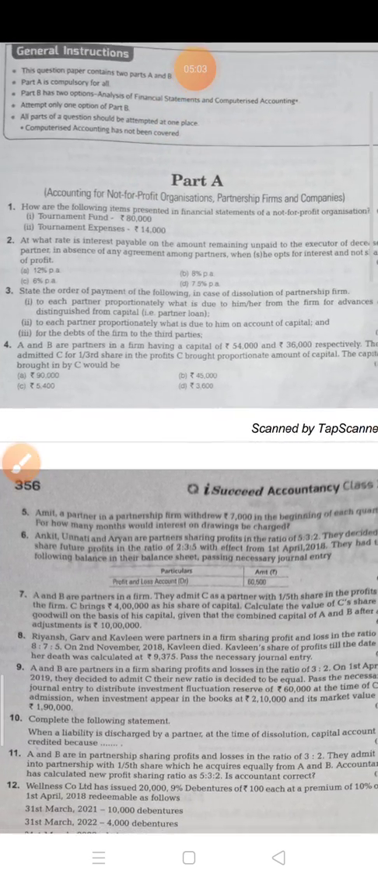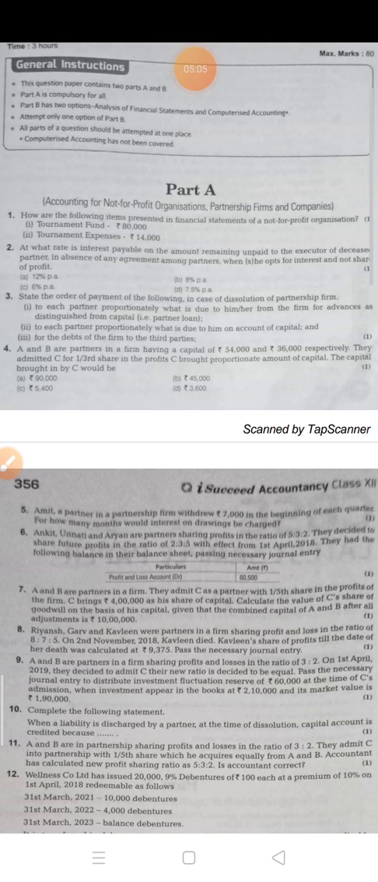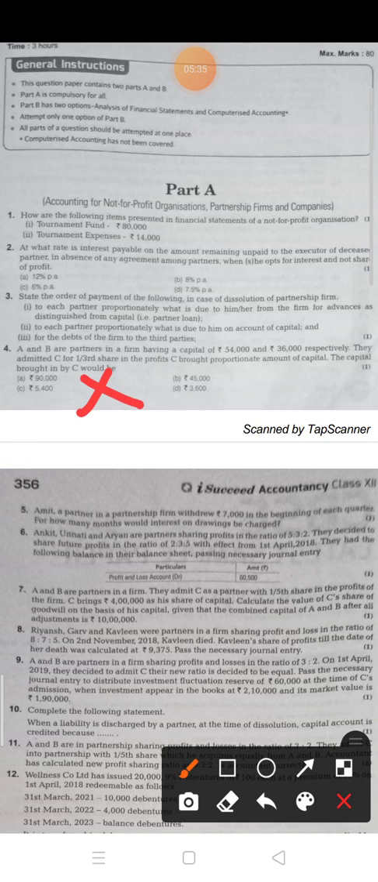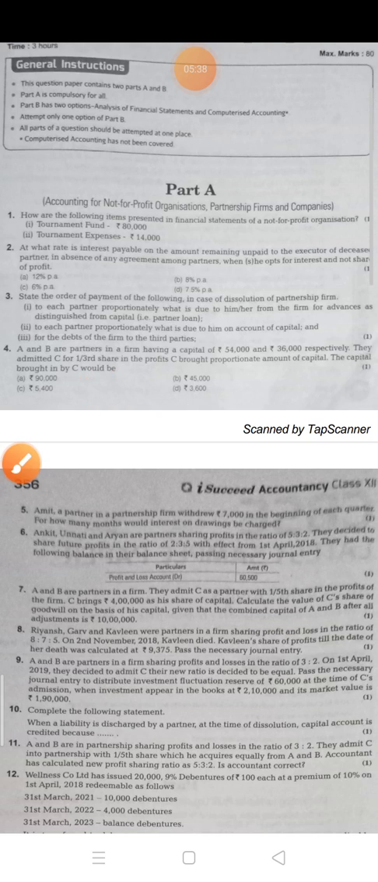Now, A and B are partners in a firm having a capital of 54,000 and 36,000 respectively. They admitted C for 1/3 in the profit. C brought proportionate amount of capital. The capital brought in by C would be. See children, this topic is deleted from your syllabus this year. So we will not discuss this question. This is from the deleted portion, so we will not discuss.